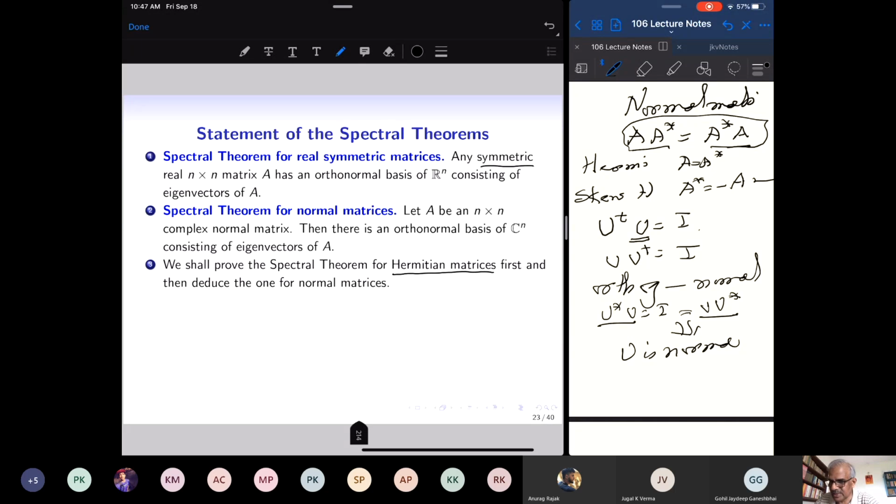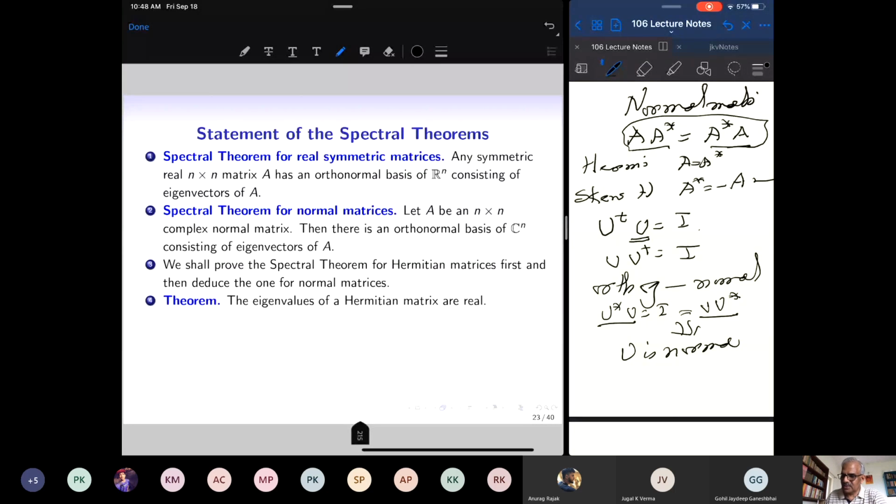It will imply the theorem for symmetric matrices. The same proof will show that symmetric matrices have an orthonormal basis of eigenvectors. We will prove that Hermitian matrices have an orthonormal basis of eigenvectors, and then the spectral theorem for normal matrices will come out as a consequence. So the real work is done when we prove that Hermitian matrices are diagonalizable, and there is a basis of Cn consisting of unit vectors which are mutually perpendicular.